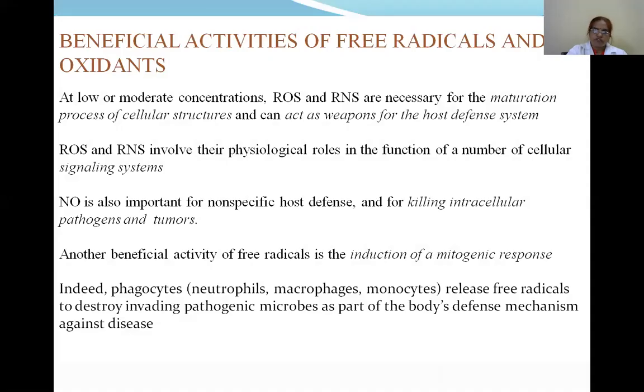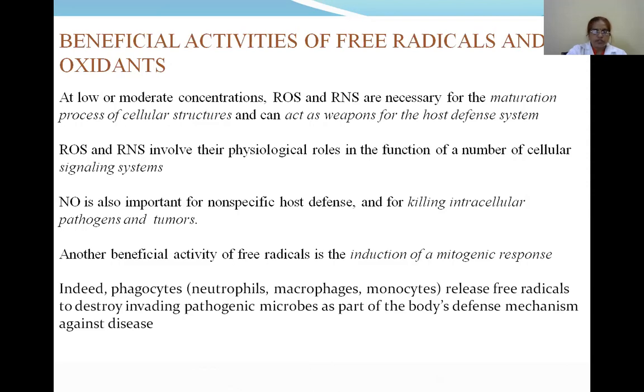Now see the beneficial effects of the free radicals and oxidants. At low or moderate concentration, reactive oxygen species and reactive nitrogen species are necessary for the maturation process of cellular structures and can act as weapons for the host defense systems. These ROS and RNS, that is reactive oxygen species and reactive nitrogen species, have physiological roles in the function of a number of cellular signaling systems.